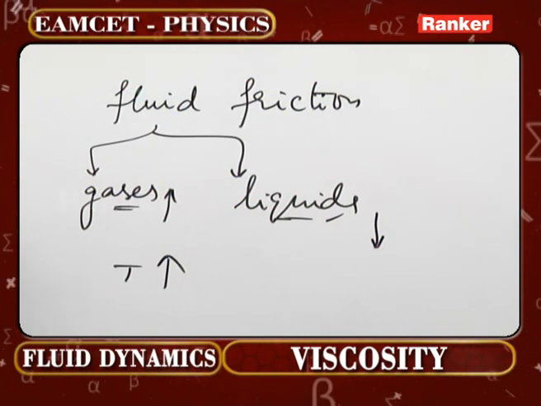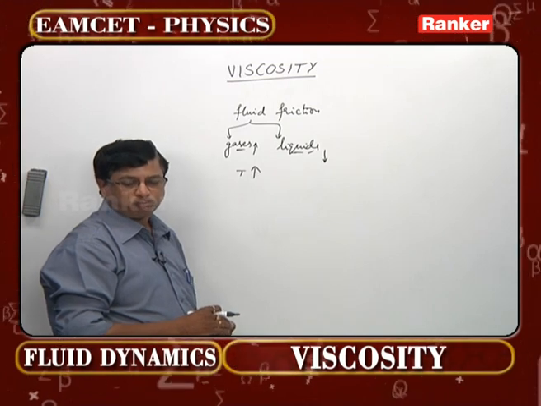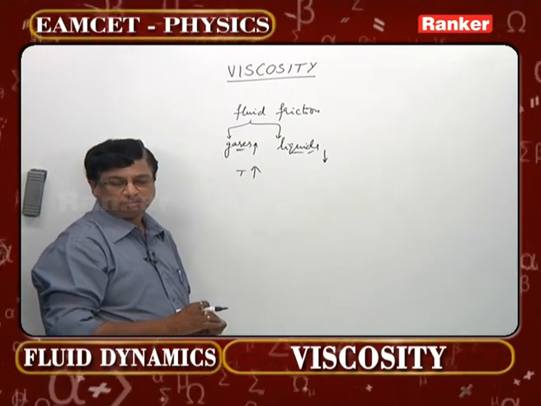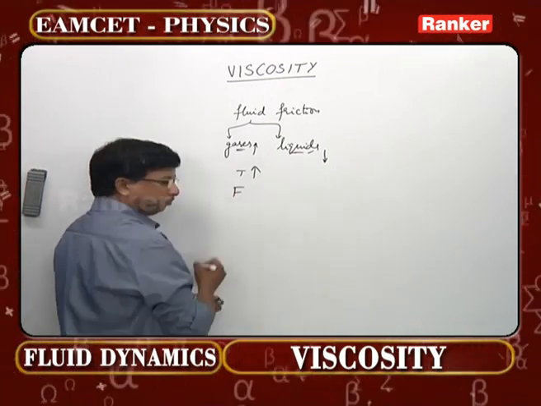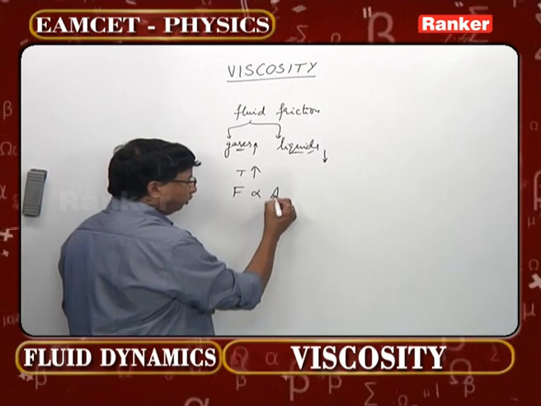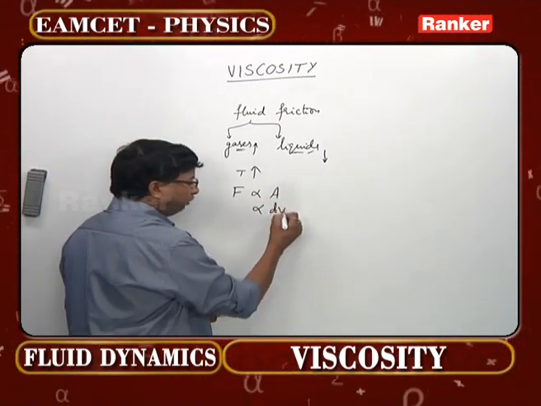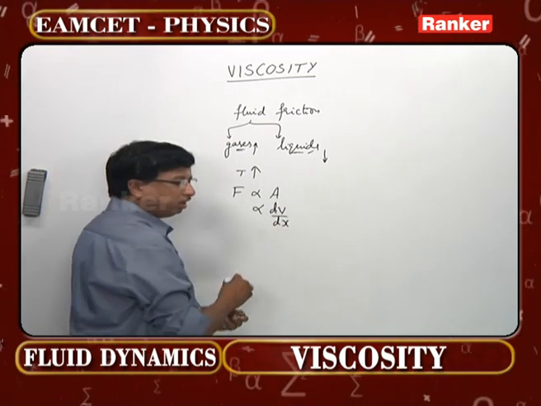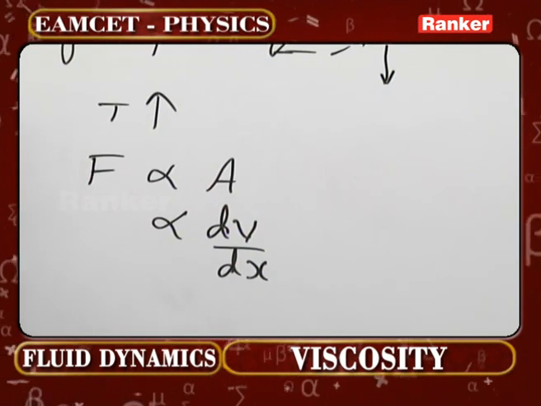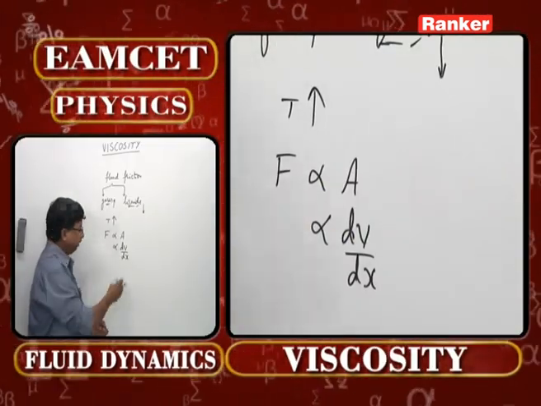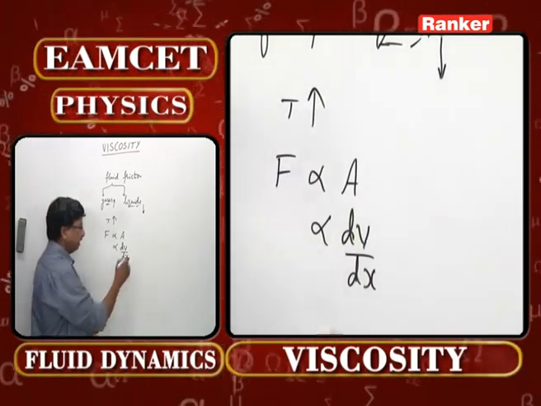Before taking up this topic, let me remind you of a few formulae we have taken up earlier while discussing viscosity. The force of viscosity mainly depends on two factors. One is area, and the other is velocity gradient. Rate of change of velocity is called acceleration, but here this is change in velocity per unit length. That is what we call velocity gradient.